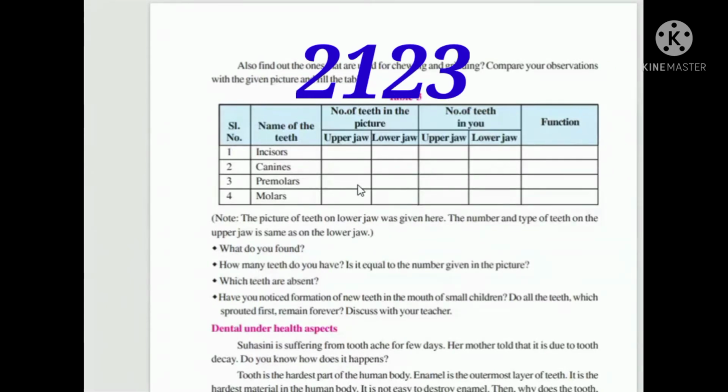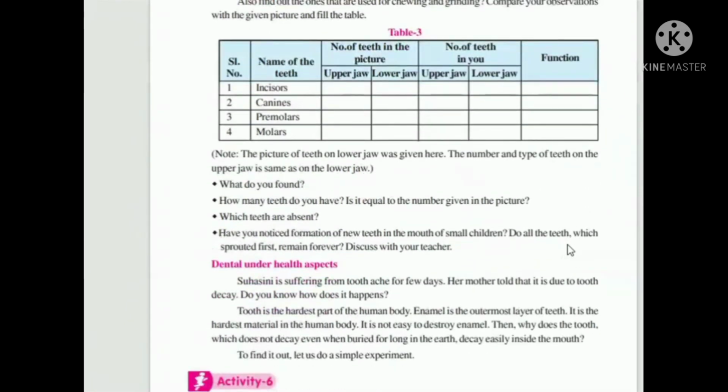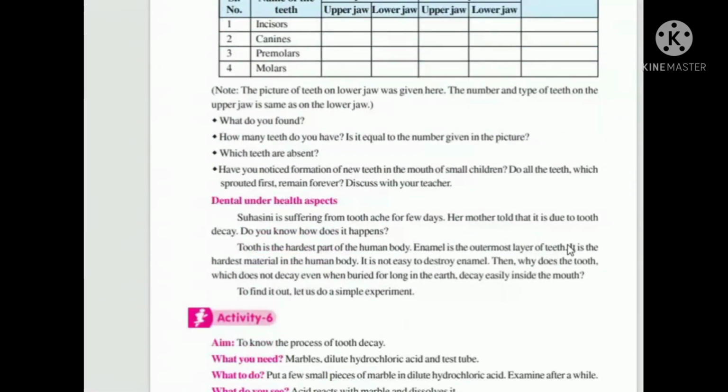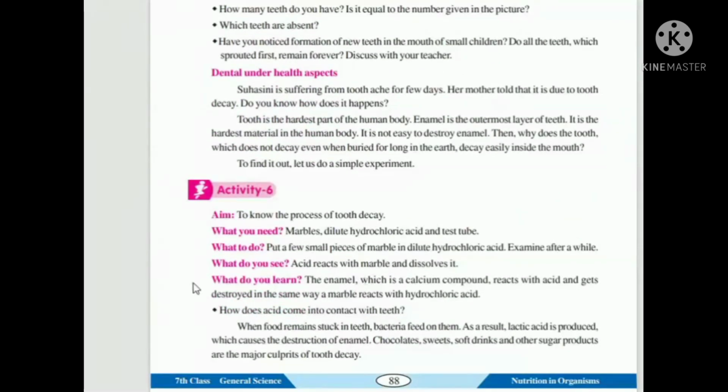The dental formula is 2, 1, 2, 3 in each half of the jaw, upper jaw and lower jaw, and on the other side also upper jaw and lower jaw. This is about the dental formula of our teeth.